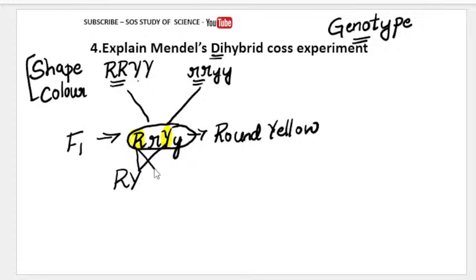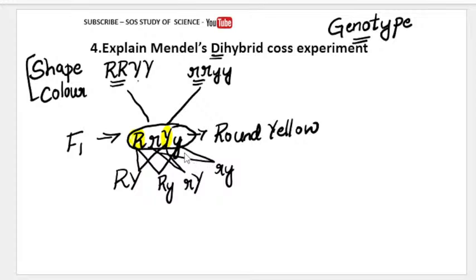Then he crossed this R with small y, again getting capital R, small y. Then he crossed this small r with capital Y, and got small r, capital Y. Then he crossed small r with small y, and got small r, small y. So now he got the segregated alleles.